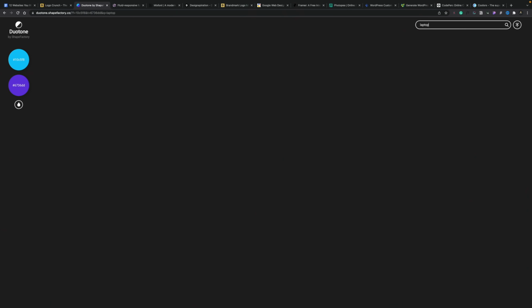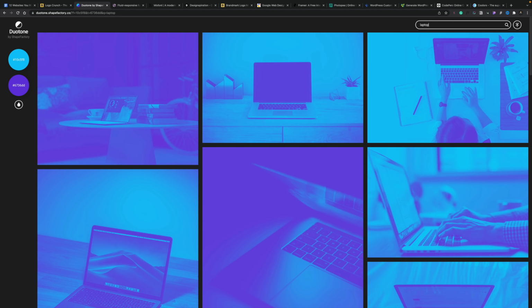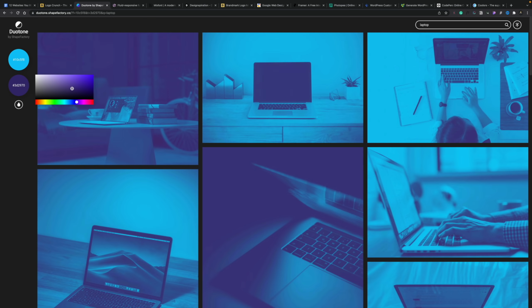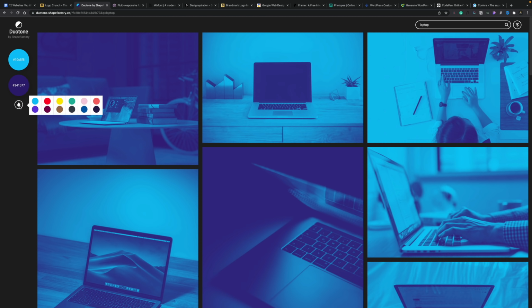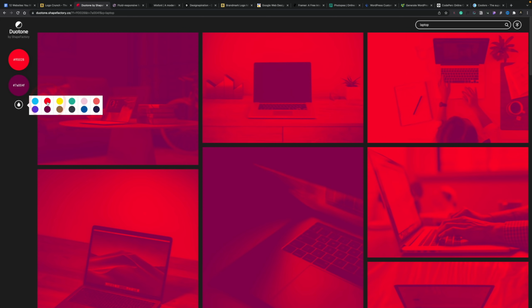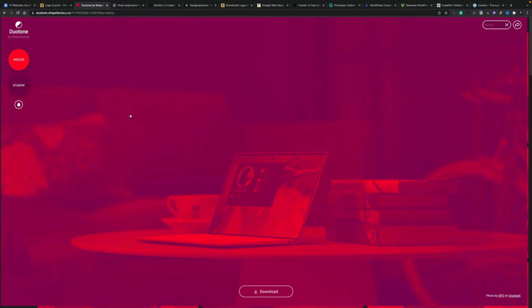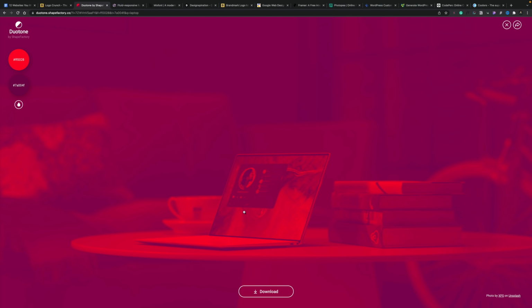So let's just search for something like laptop. You can see that now pulls in a range of images from Unsplash for laptop, and they're already done in duotone. And we can simply come up and change those if we've got specific colors we want to work with. We can simply come over, adjust those colors, tweak, make sure we've got good contrast in there, or you can pull in from pre-designed colors. So for example, this orangey kind of red color, you can see that pulls in a color combination that it feels will work. Then when you're ready, you can simply click to open up the image, go ahead and download it and do whatever you want to do. So a really quick way of creating duotone images direct from Unsplash in seconds.